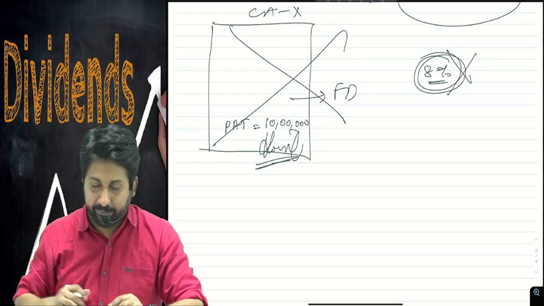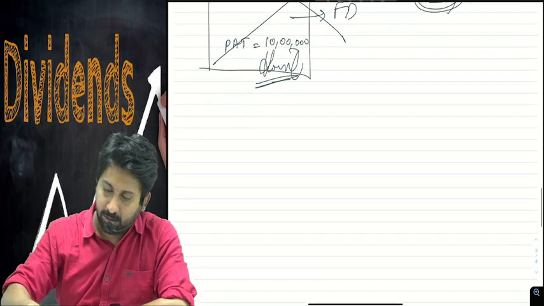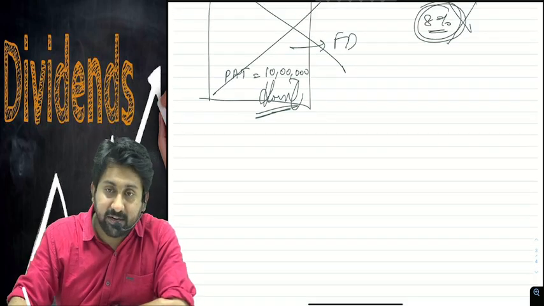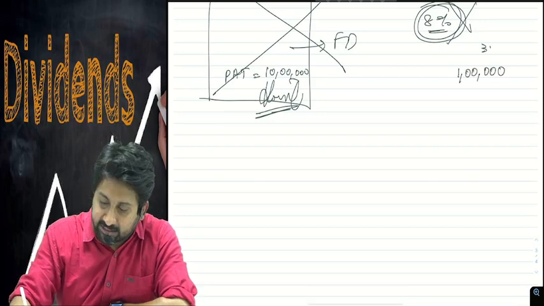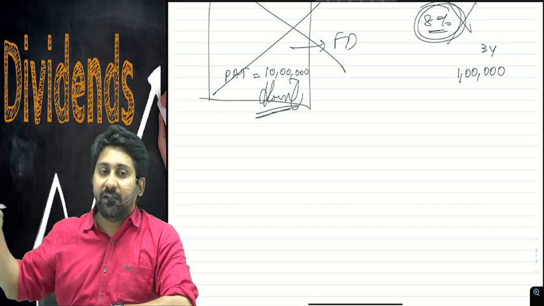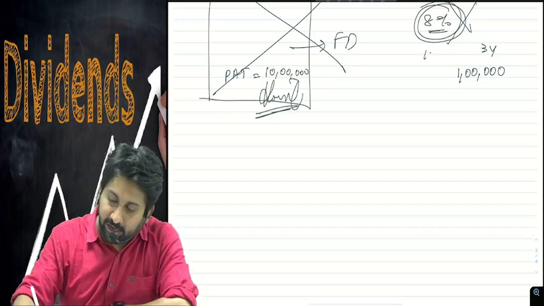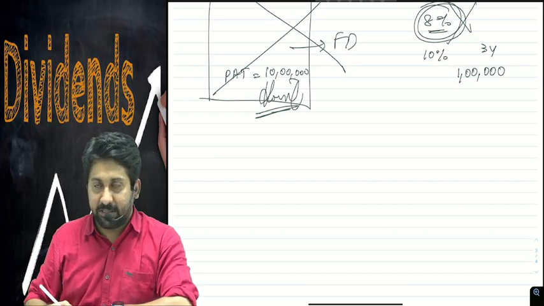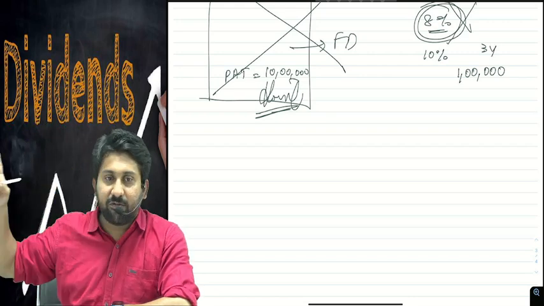I will explain. Say for example, you will receive 1 lakh after 3 years. Your required return is 10%. Your required return is how much? 10%. After 3 years you will receive 1 lakh.